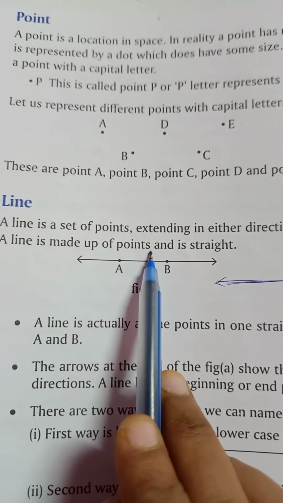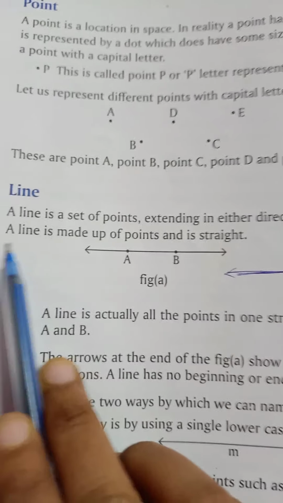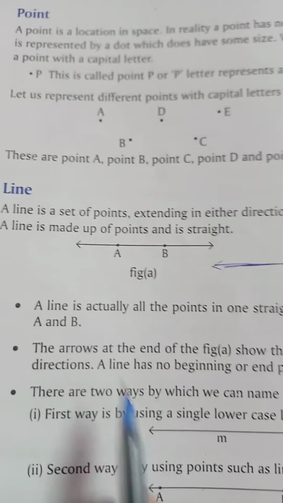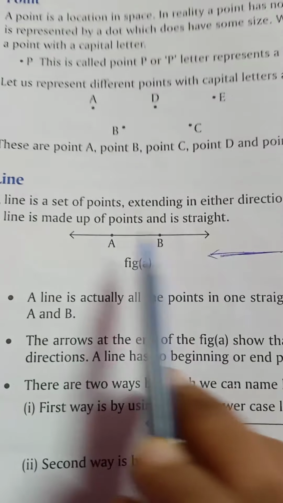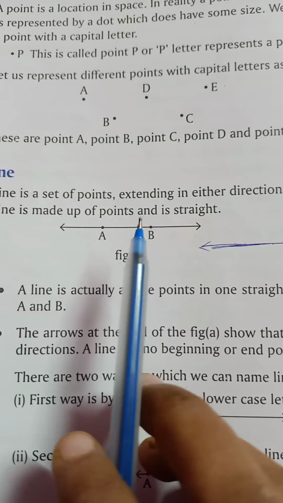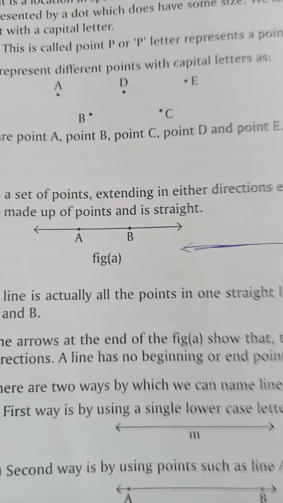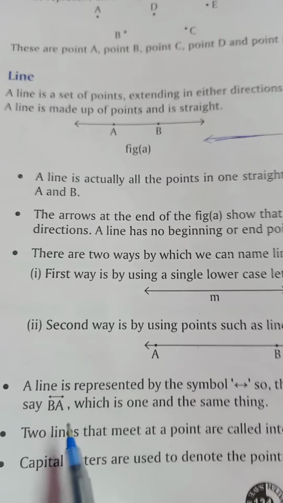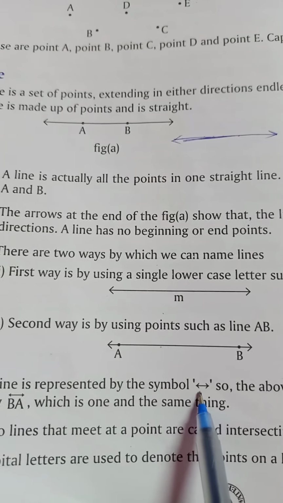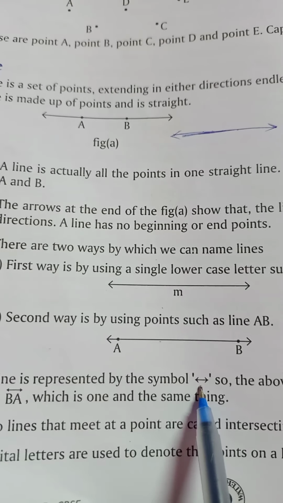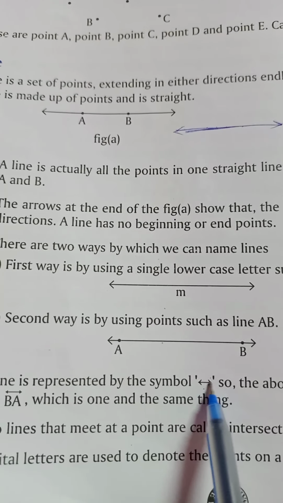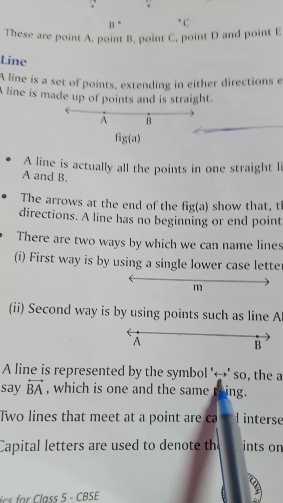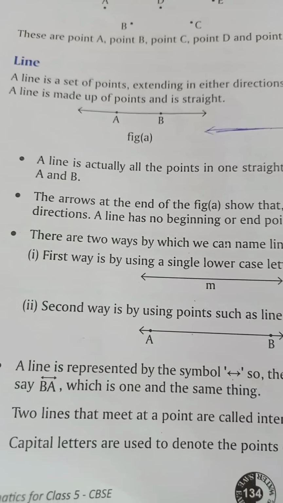A line is made up of points and is straight. You can learn this. A line is made up of points and is straight. It can be extended in both the directions, so its length is not fixed. A line is represented by this symbol. This is the symbol to represent a line because it has an arrow on both sides. दोनों side पे arrow होता है.